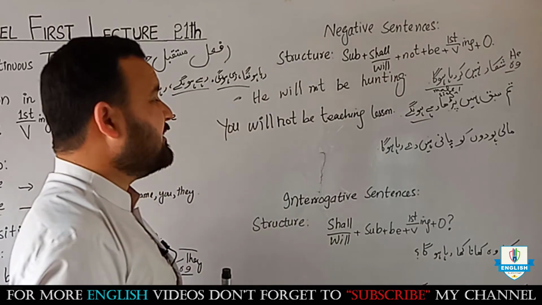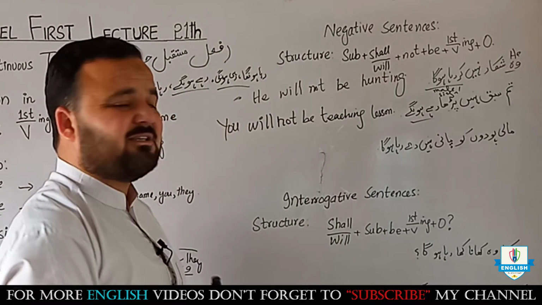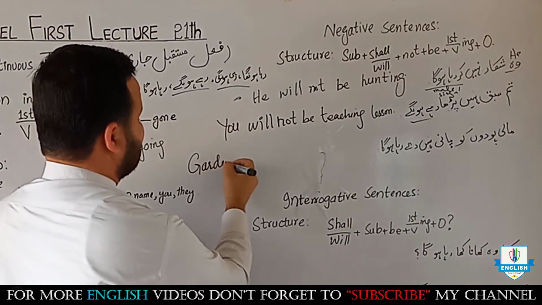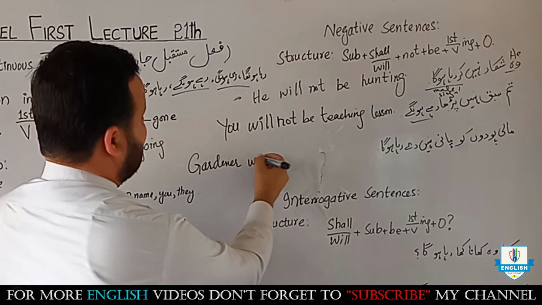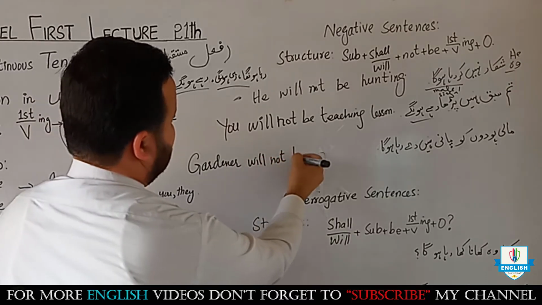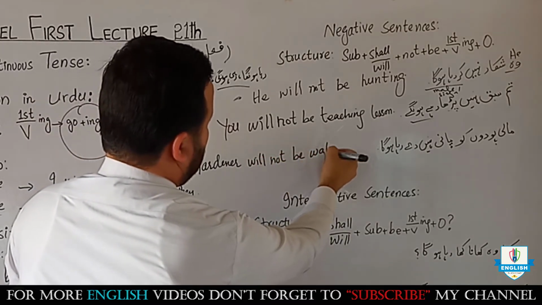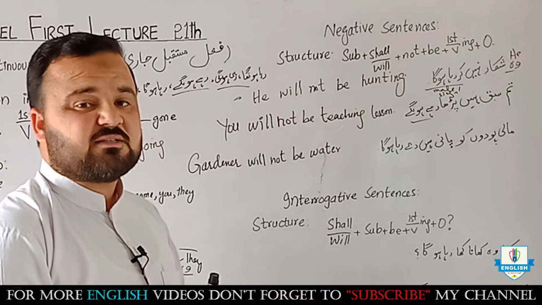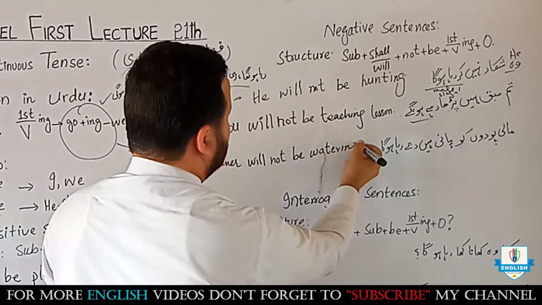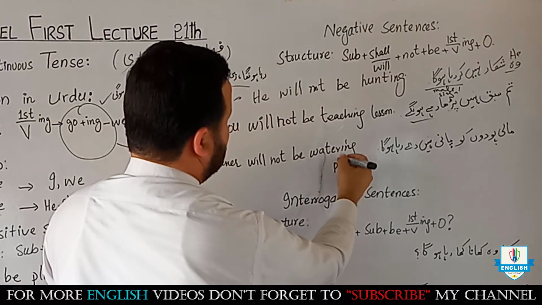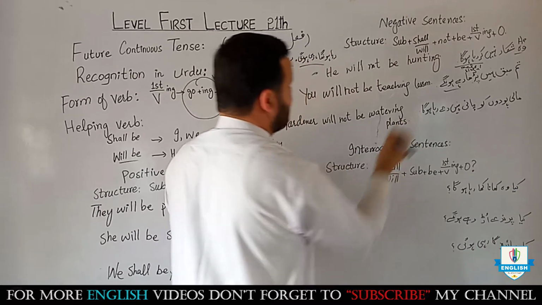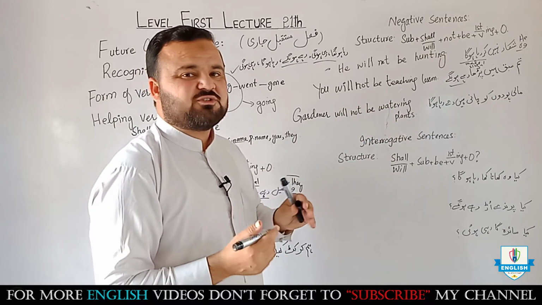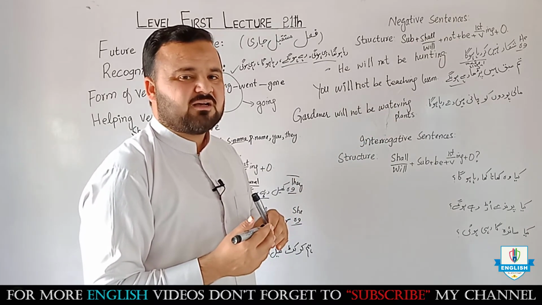Got it? माली पौधों को पानी नहीं दे रहा होगा. माली सिंगल नेम, gardener will not be watering plants. Got it? Here water is used as a verb. One word can be used as a verb as well as a noun.